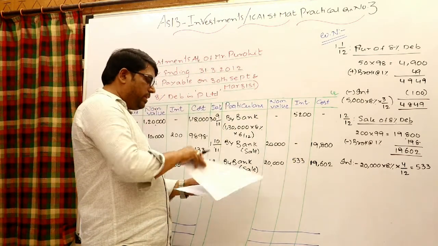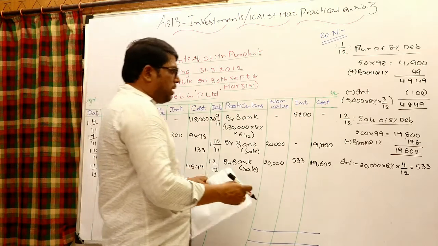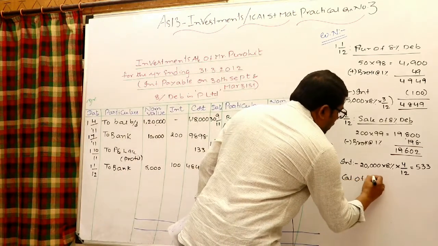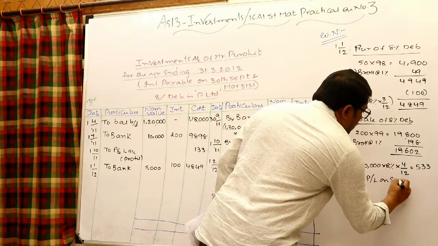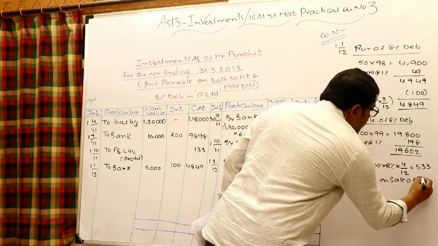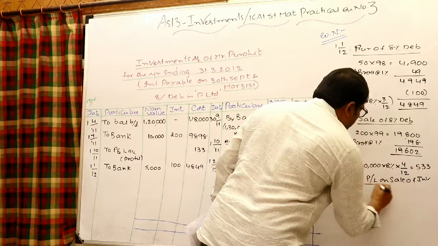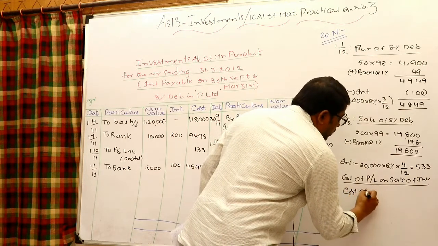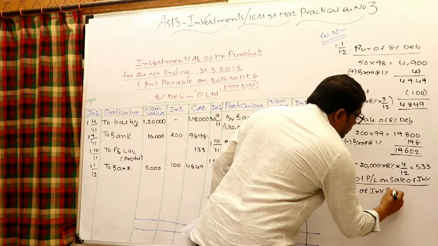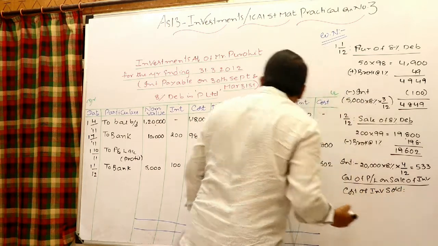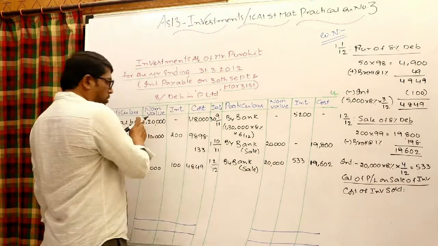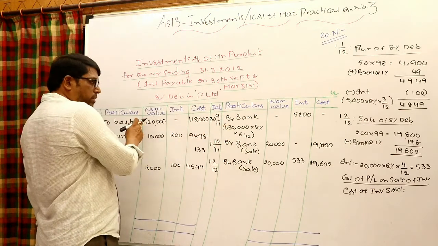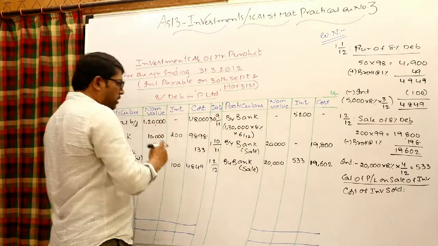Okay, whenever a sale has taken place, obviously we have to recognize the profit or loss. Calculation of profit or loss on sale of investments. Yes, cost of investment sold. And obviously first in first out: 1,20,000, earlier 20 sold, again 20 sold from these investments only.